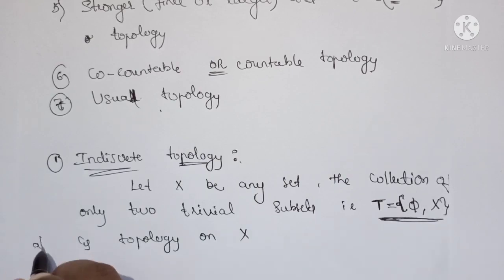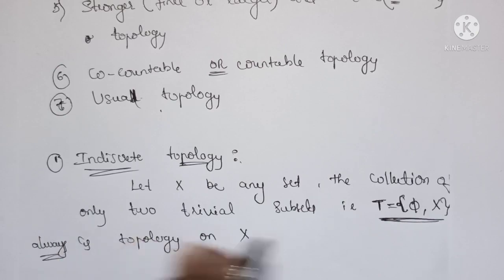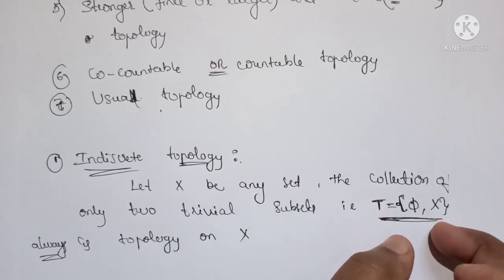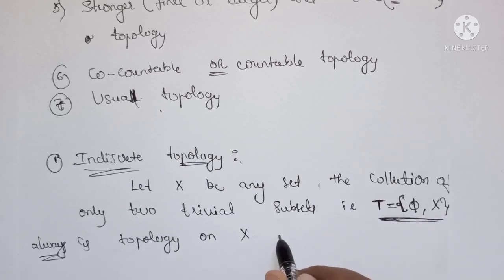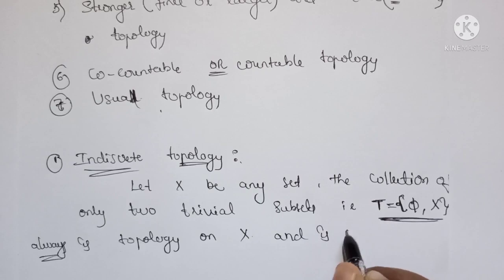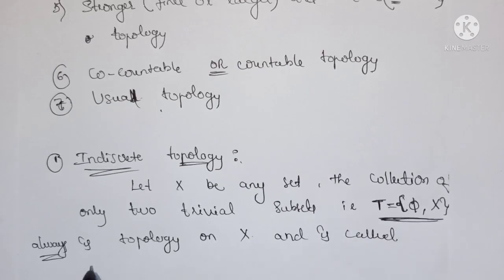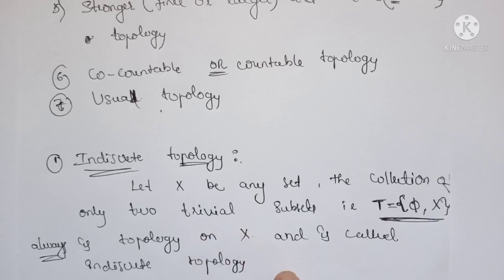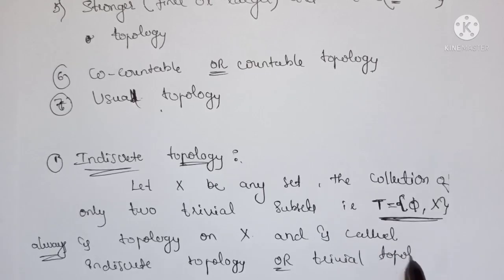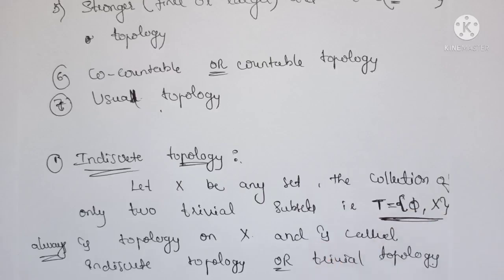So you can say that always, because for any set this collection of subsets is always a topology on any set. Therefore we say that this is called the indiscrete topology, or sometimes it is also called the trivial topology, because it is a collection of only trivial sets.